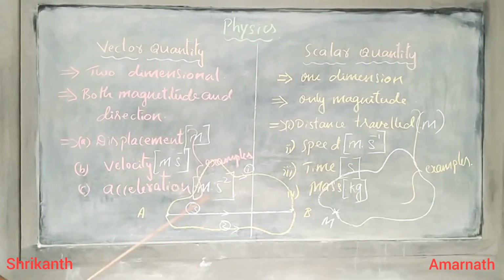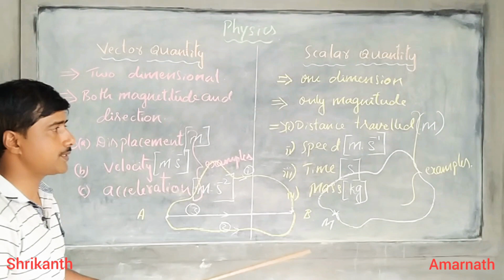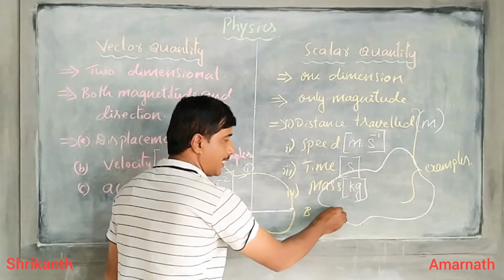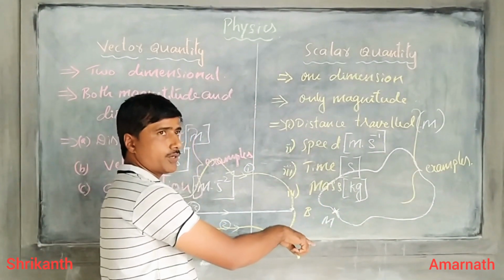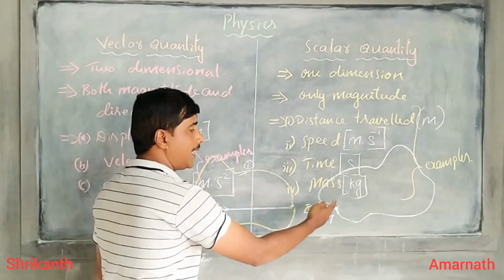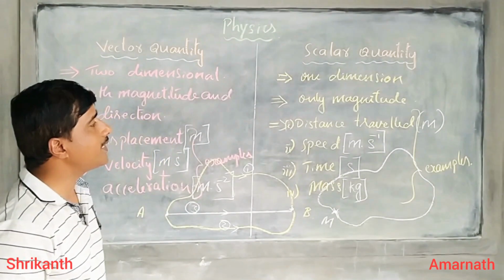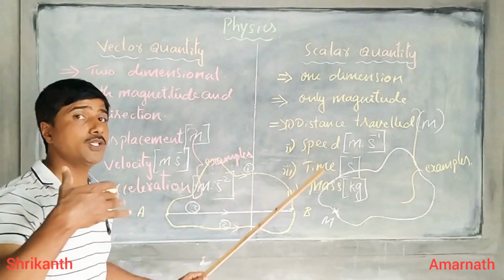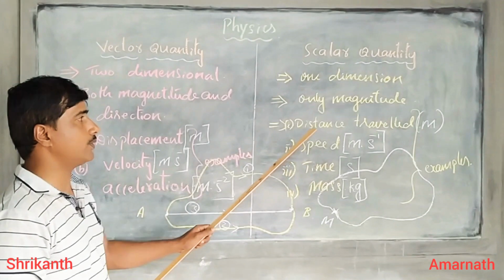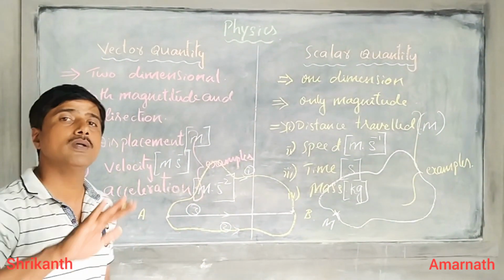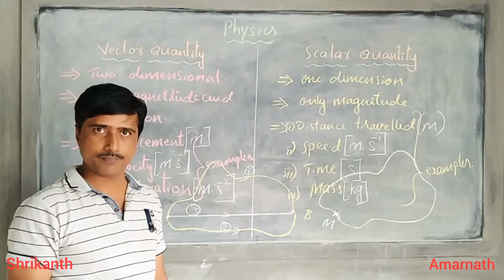Yes, they never remain the same. You people are right. When a person starts from a point and returns to the same point, the initial point and final point are the same, but the distance traveled magnitude and the displacement value never remain the same.